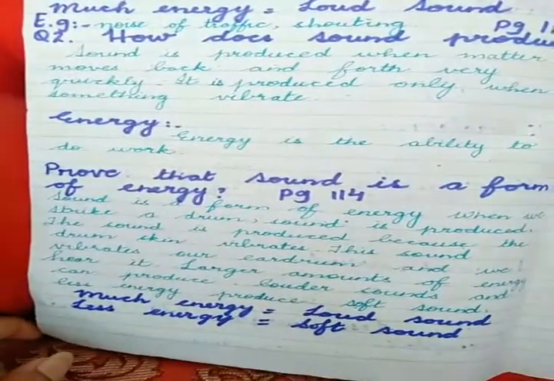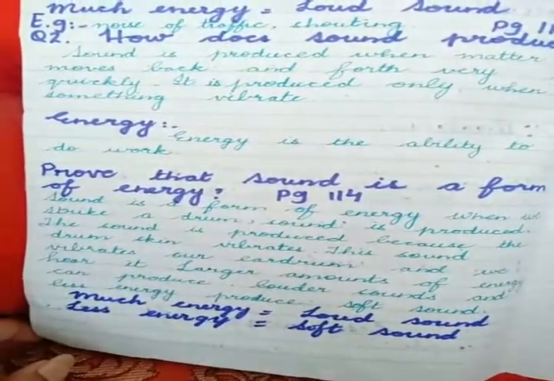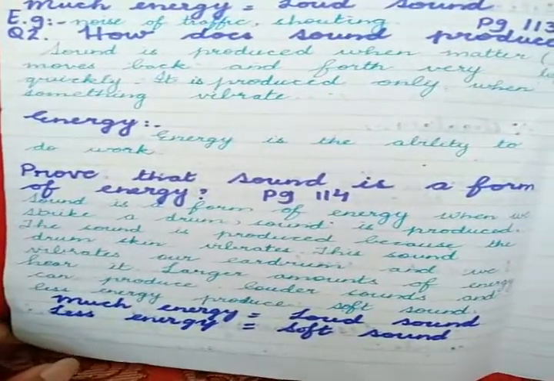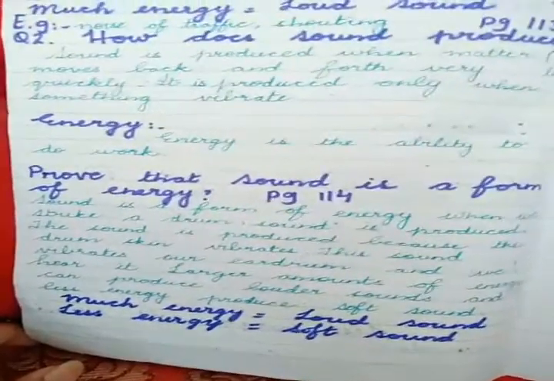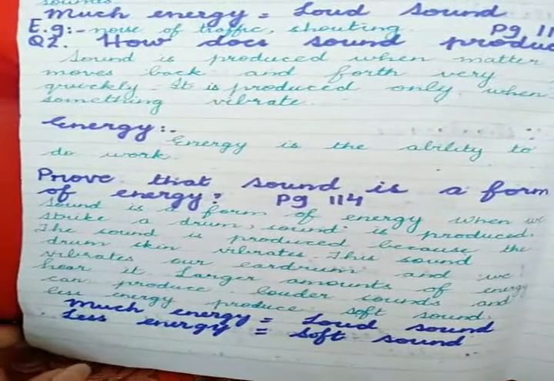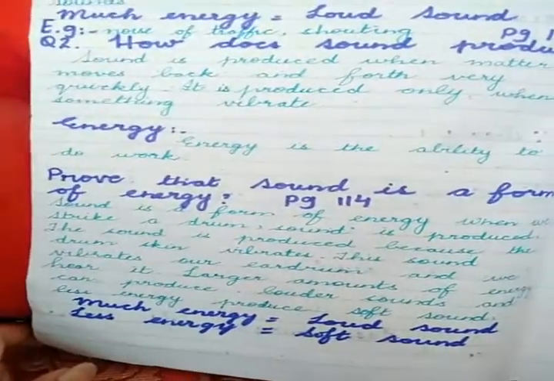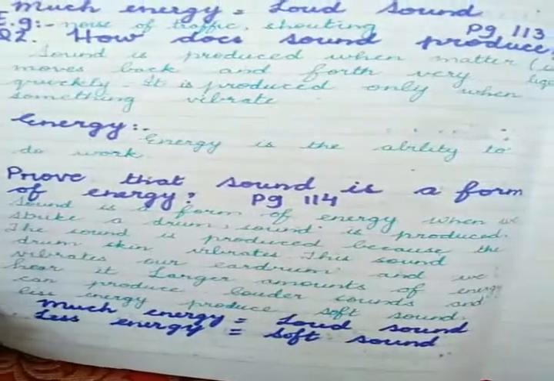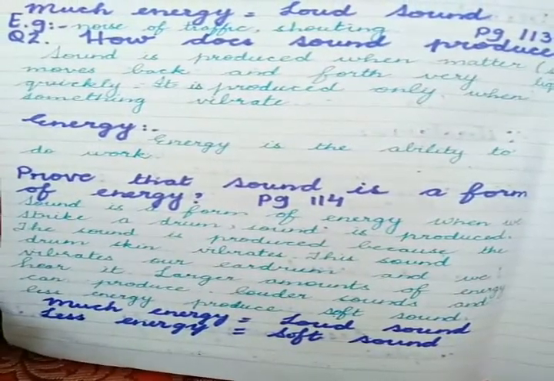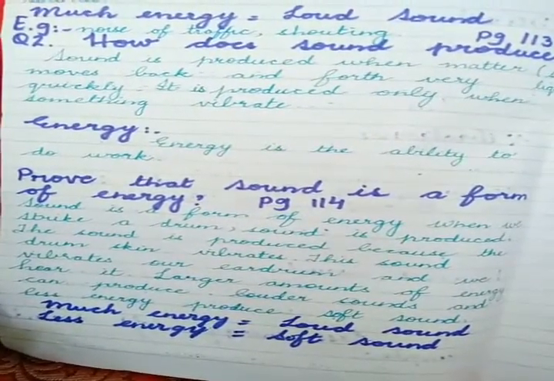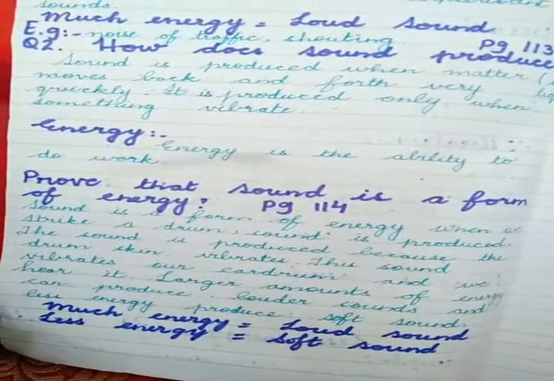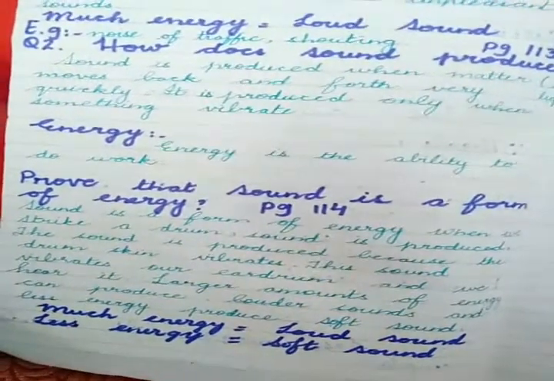So it means that whenever there is a loud sound, there are strong vibrations behind that loud sound. You can check it by an experiment. You can put some pieces of paper on the drum skin, and you can see them moving up and down very quickly. It means the vibrations are strong and the sound that you have heard is a loud sound.